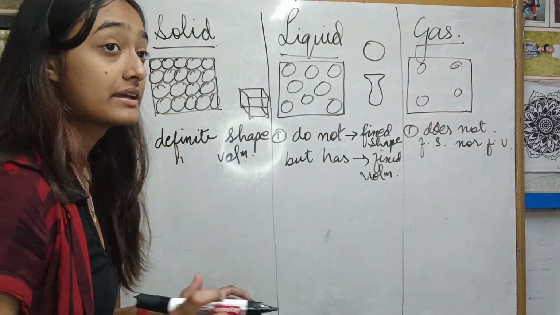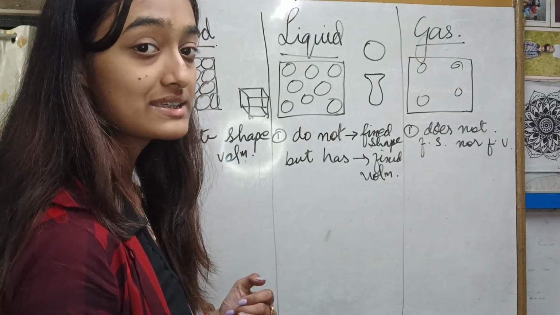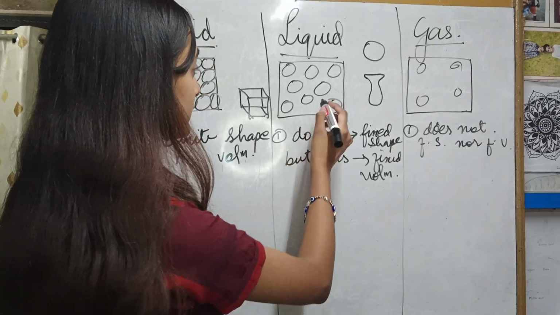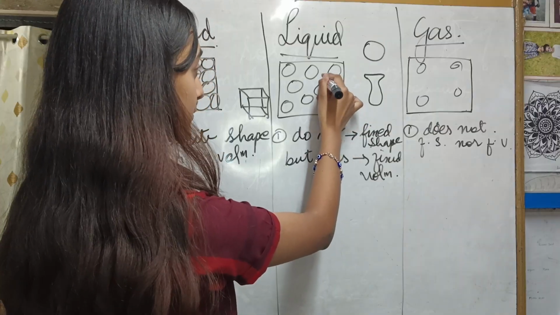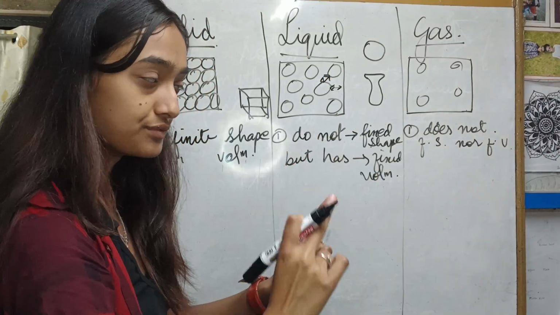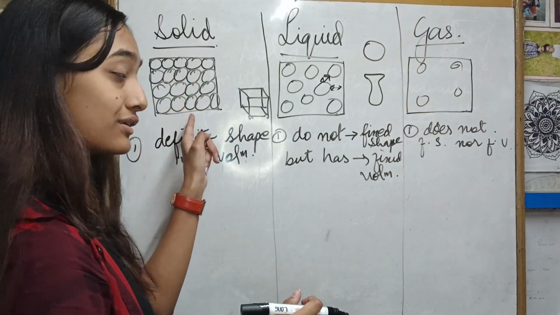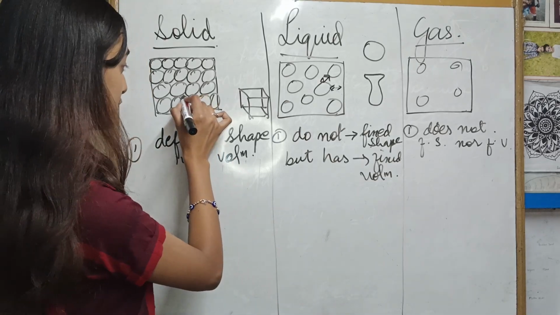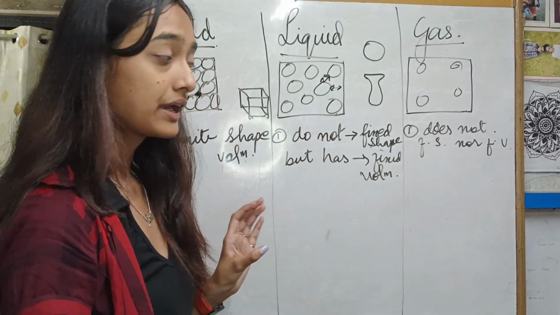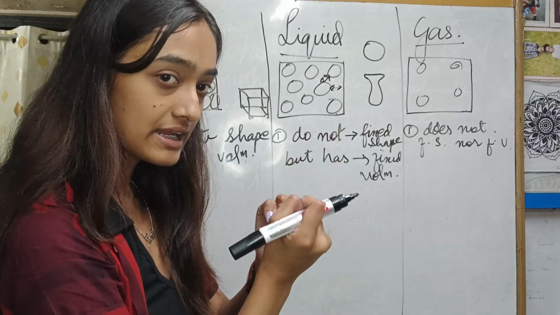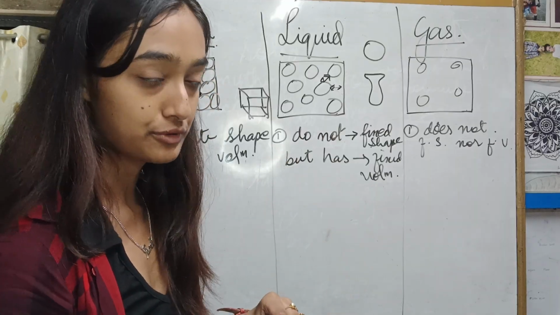Then, okay, one thing. Molecules are always in random motion. Random motion means they always move about their mean position. It is here, it will move from here to there. It always moves. Even in solid, it moves. There, you see spaces out here, it moves out here. Okay. But because they are tightly packed, they're not able to move properly.